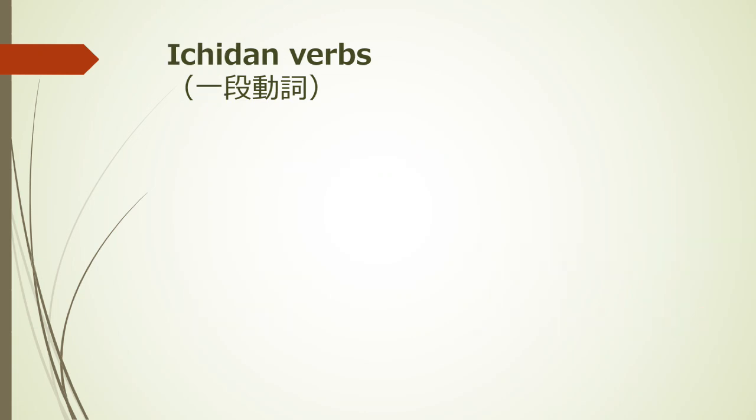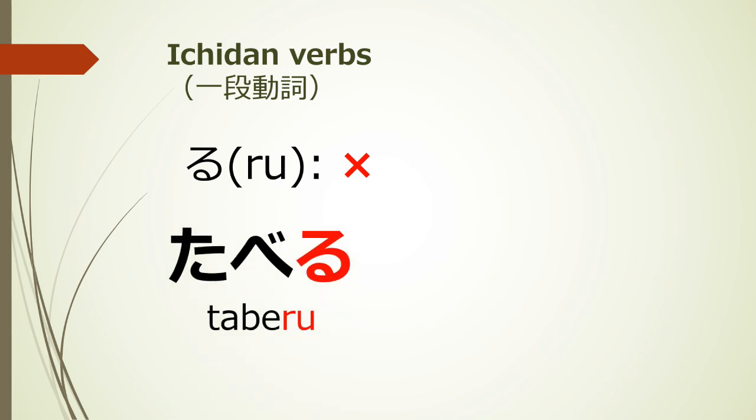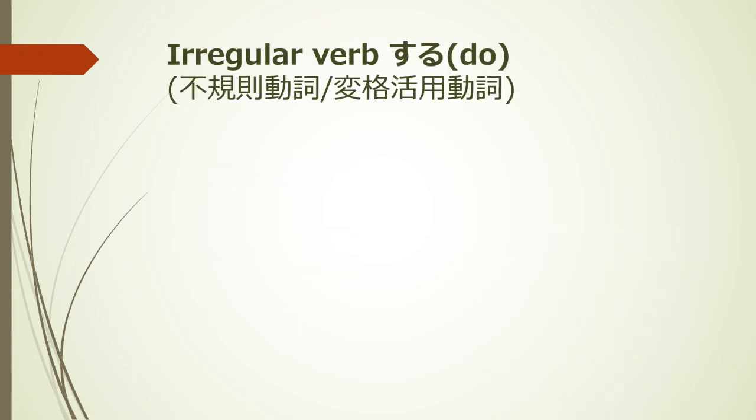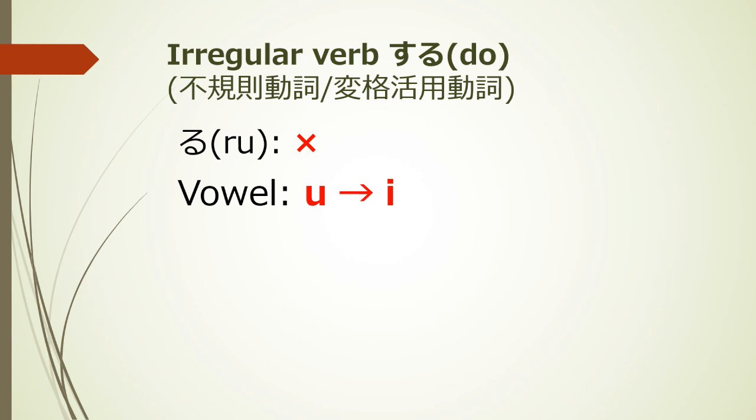In ichidan verbs, masu form can be made by removing る. 食べる becomes 食べます. In the irregular verb する, the masu form is made by removing る and changing the vowel from う to i. する becomes します.